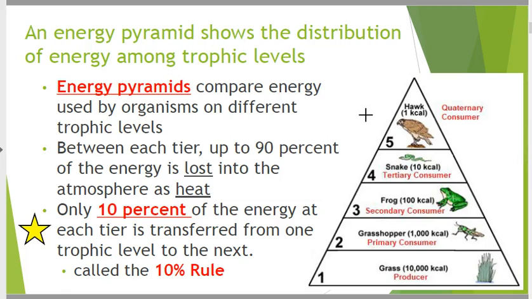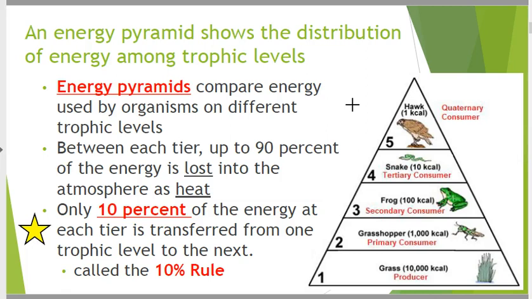Every single grass plant, even one little blade of grass, is a single plant. How many organisms of grass do we have in that one area? It could be millions. So we have a lot more here, and one hawk living in that certain area. So that pyramid can also help you with that.